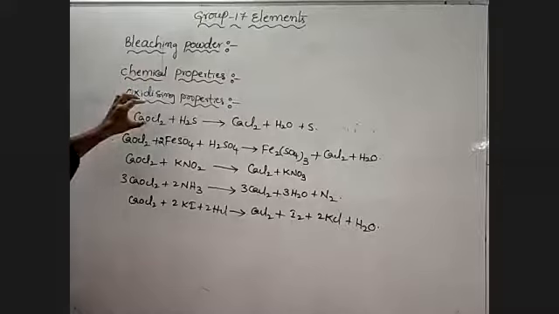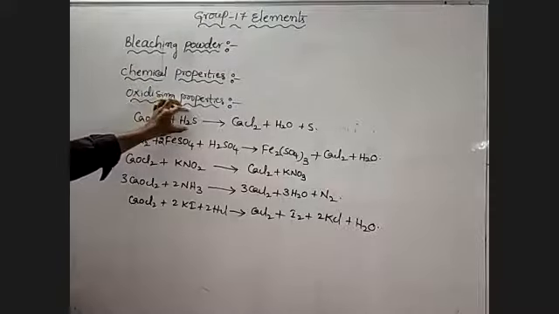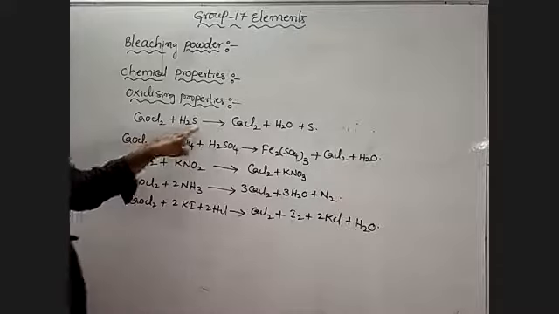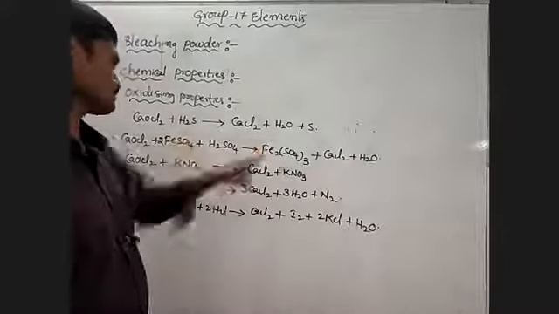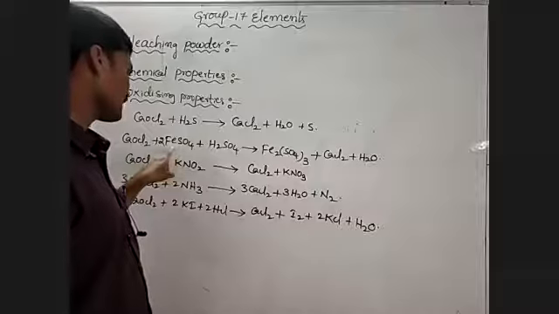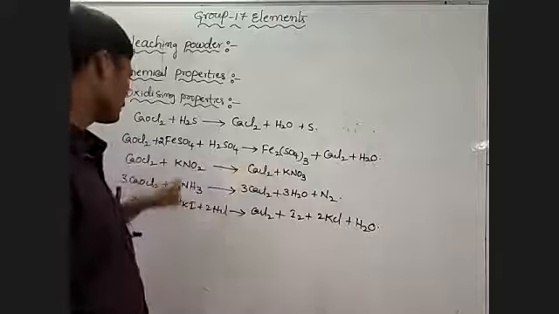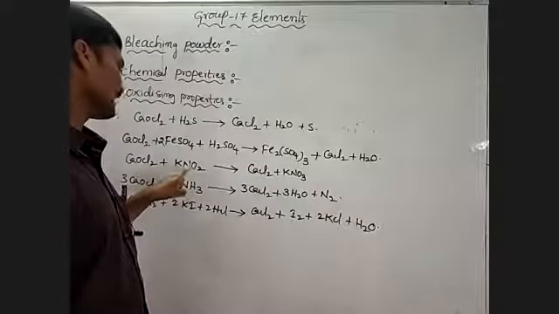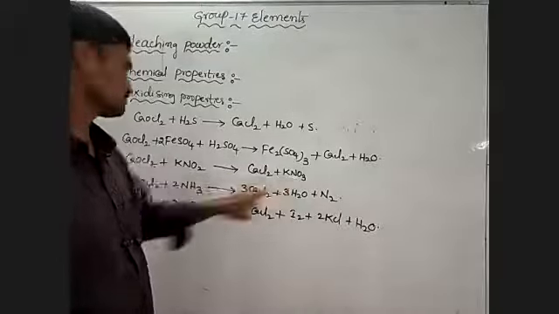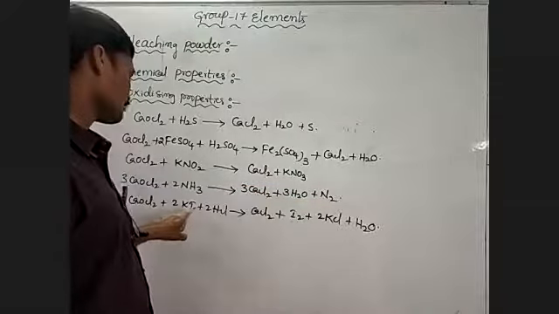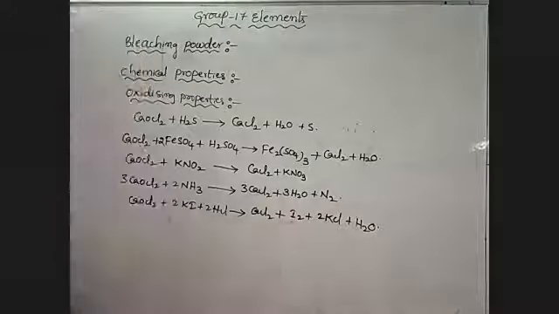Bleaching powder oxidizes sulfide to sulfur. This is hydrogen sulfide, H2S, ferrous sulfate to ferric sulfate, potassium nitrite to nitrate, ammonia to dinitrogen, potassium iodide to iodine.